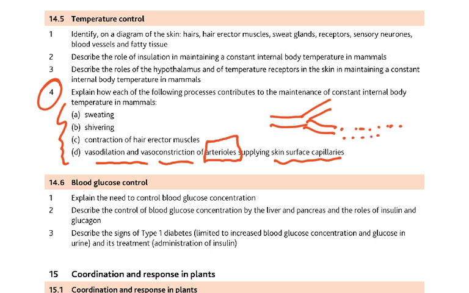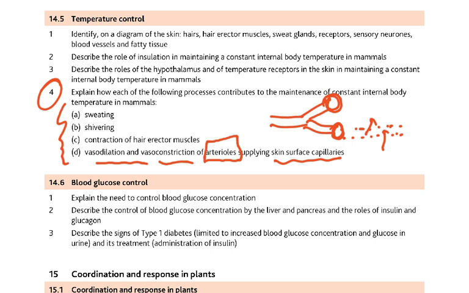Capillaries are one cell thick wall. So things can move out, into and out of capillaries. So it is the arterioles that have muscles in their wall. And the muscles in the wall of these arterioles can contract and relax. So the lumen can be altered. And when the lumen is altered, less or more blood is going to flow in it. So less or more blood is going to flow in the capillaries.